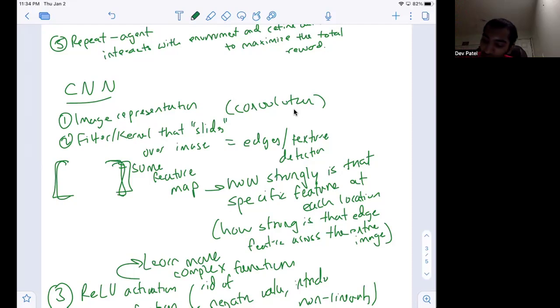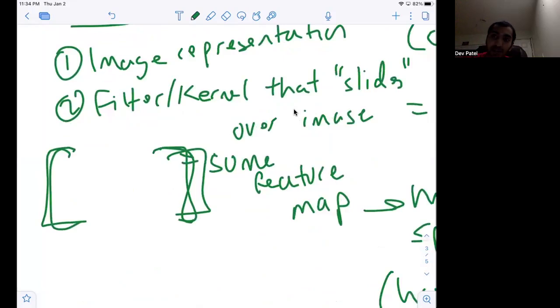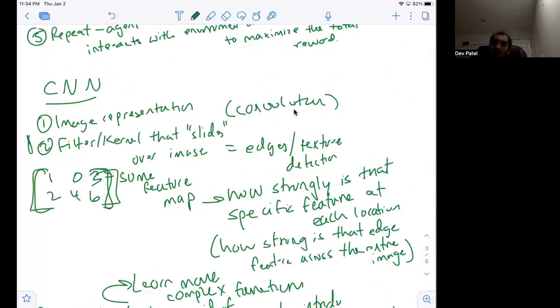As a simple example, this could be a filter for, let's say, recognizing a certain edge, and this can have values like 103, 246, right? This would be the associated filter for that specific feature. And we slide over the entire image using this filter.